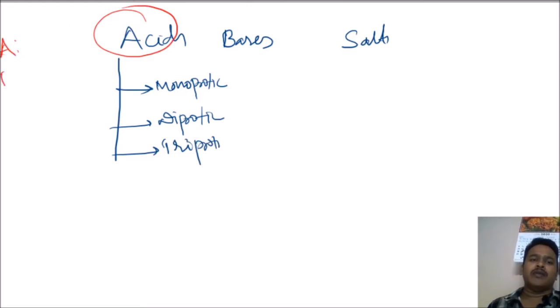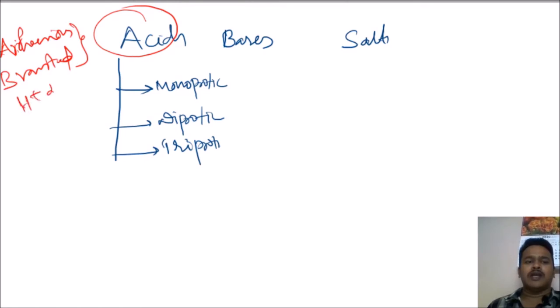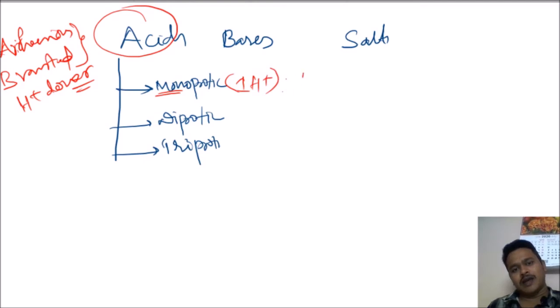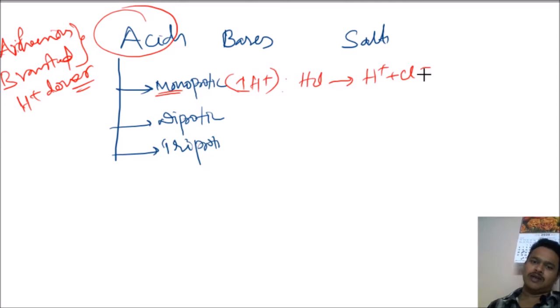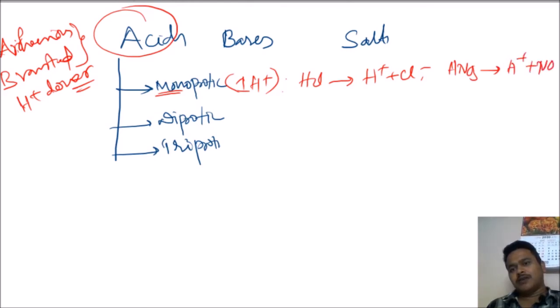According to Arrhenius and Bronsted, an acid is an H plus donor. Some acids can donate only one H plus, like HCl, which gives H plus and Cl minus. HNO3 gives H plus and NO3 minus. That is a monoprotic acid.